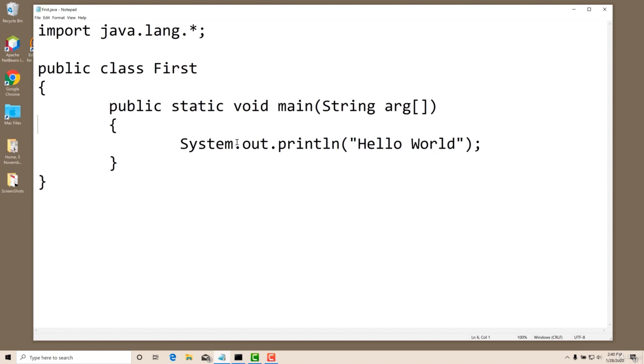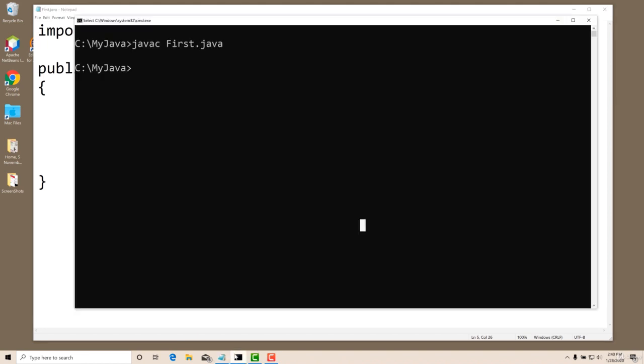Now let us experiment with this main method. This is the command line argument. I told you this is mandatory. If I don't write it, what happens? So I will save it. Compile once again. Compiling, no problem. So if you don't write string arguments, it's working. Let us see java first.